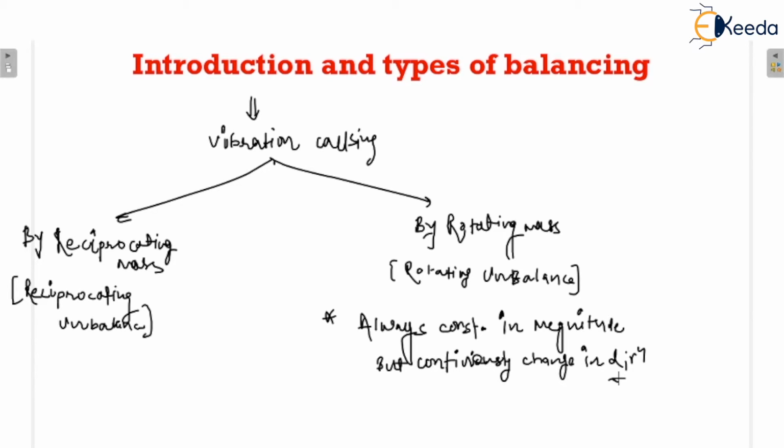So we have seen that unbalancing is just because of the vibration, and vibration is caused by the two types of masses. The first is reciprocating masses. If there will be reciprocating masses in the system, there will be vibration also. That means the contributions to the vibrations are just because of reciprocating mass as well as rotating mass. These two masses' contributions cause the vibration, and just because of vibrations we need to balance the system.